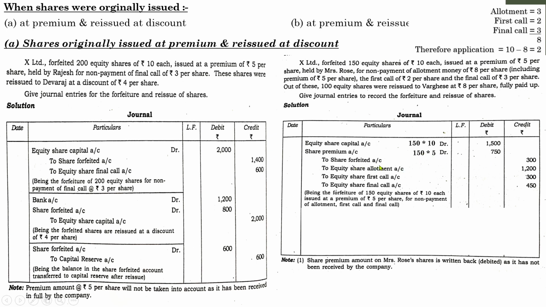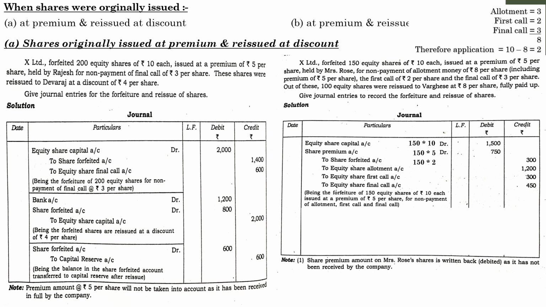Next one, share forfeiture represents the actual amount paid by this shareholder, that is Mrs. Rose. She successfully paid, sorry, application money. Application money is rupees 2. So the value of share forfeiture is 150 into 2, because Mrs. Rose held 150 shares. 150 into 2, 300. And after that you have to show each of the individual installments separately, because she didn't pay any of the further installments.